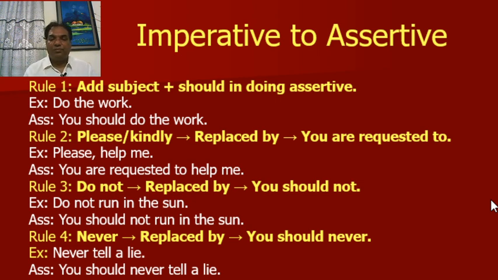Now, rule number 2. Please or kindly replaced by you are requested to. Example, please help me. Assertive, you are requested to help me. Rule number 3. Do not replaced by you should not. Example, do not run in the sun. Assertive, you should not run in the sun. Rule number 4. Never replaced by you should never. Never tell a lie. Assertive, you should never tell a lie.